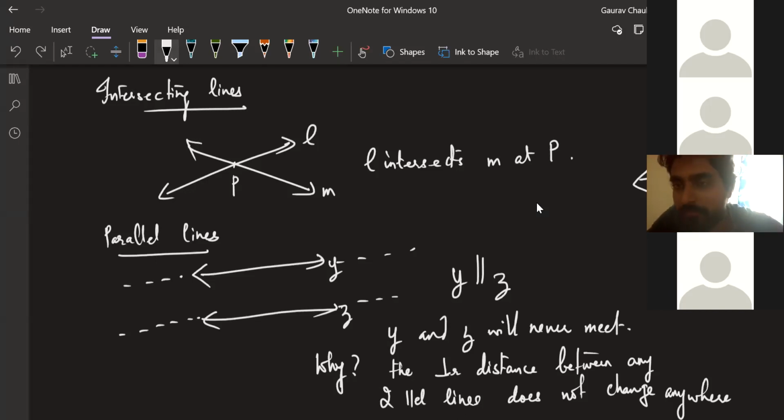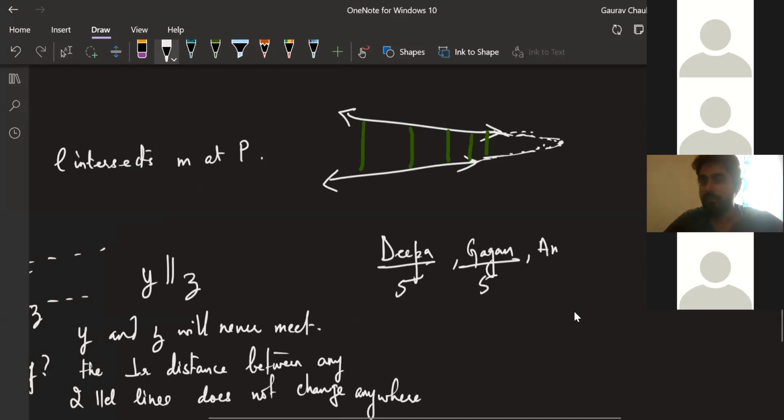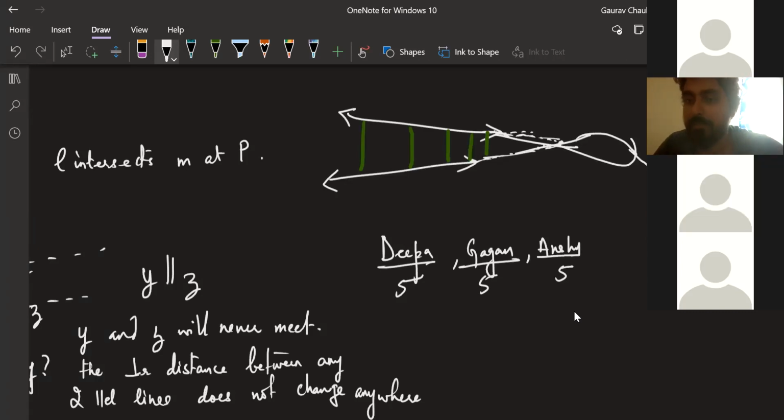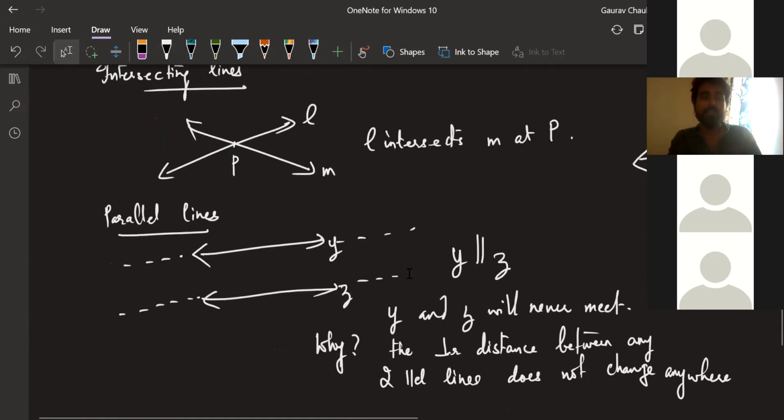Anshu, you have a question or an answer? Adding to Gagan, sir, because it is a line, that's why it will go straight and it will never meet. Important point, Anshu, and that's why I will give you 5 points here. If it was not a line, after meeting it could curve like this and they would meet again. But it is a line, so it keeps going straight. Anshu very well identified that part of the reason. Good, Anshu. All right, guys, we saw intersecting lines and parallel lines.